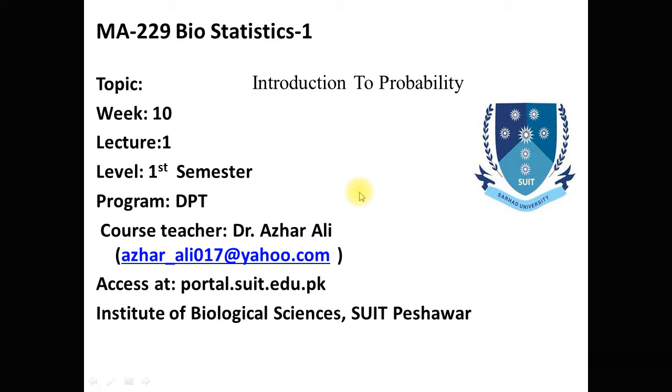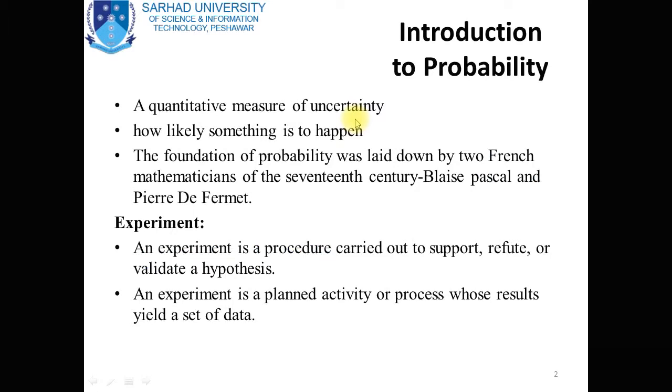Dear students, today we are going to start a new unit for the course Bio Statistics 1, which is Introduction to Probability. So, for the week 10th, in this first video lecture, today we are going to learn about Introduction to Probability. First of all, I would like to tell you about the definition of probability.